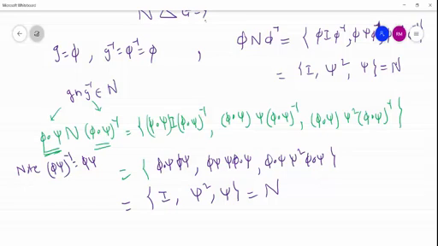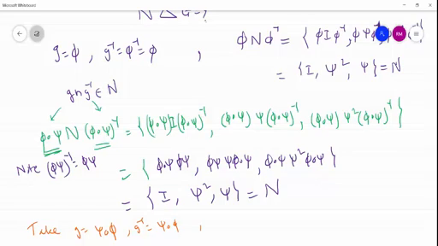If we take g equal to psi composite phi, then its inverse is given by psi composite phi itself.